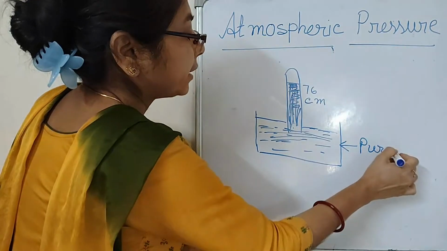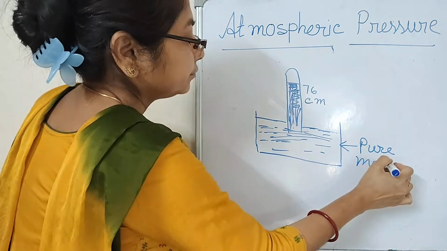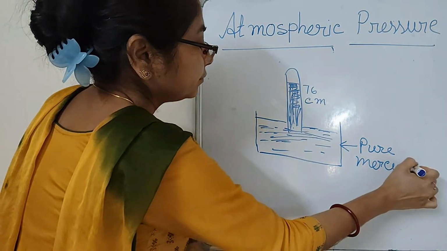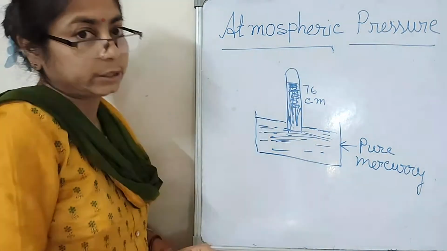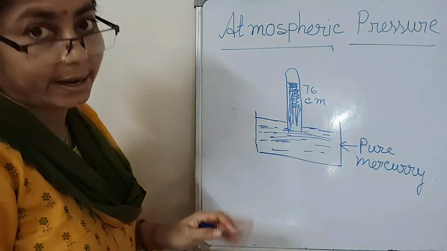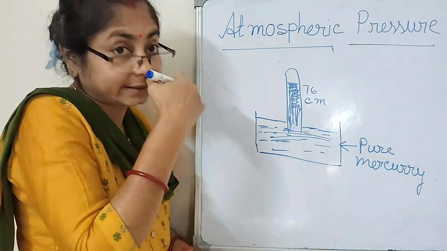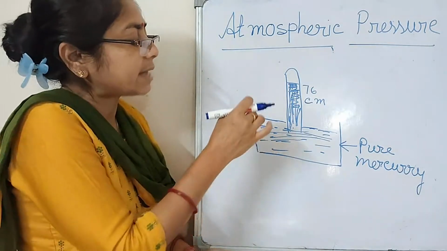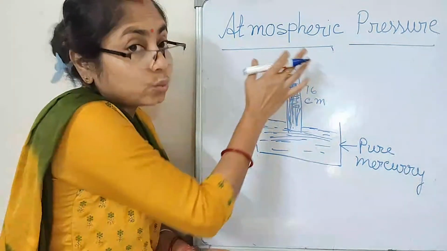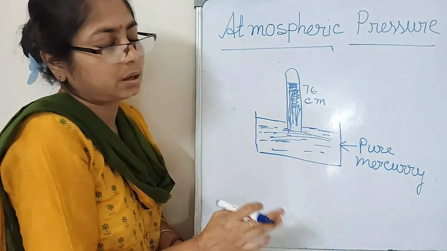Pure mercury. It is a tube. One side is closed, and it is a glass tube with a narrow uniform bore. I make it 1 meter in height.